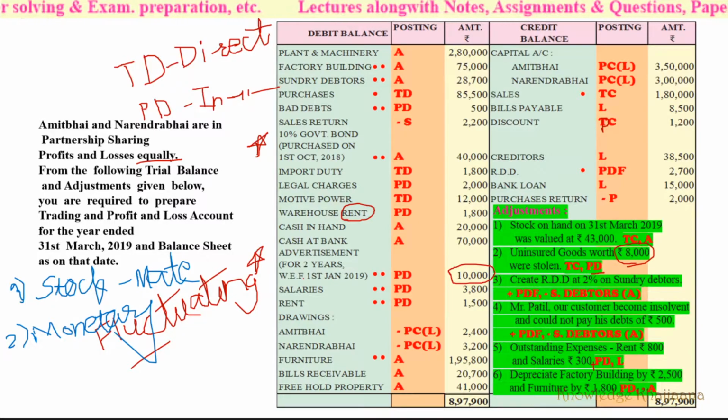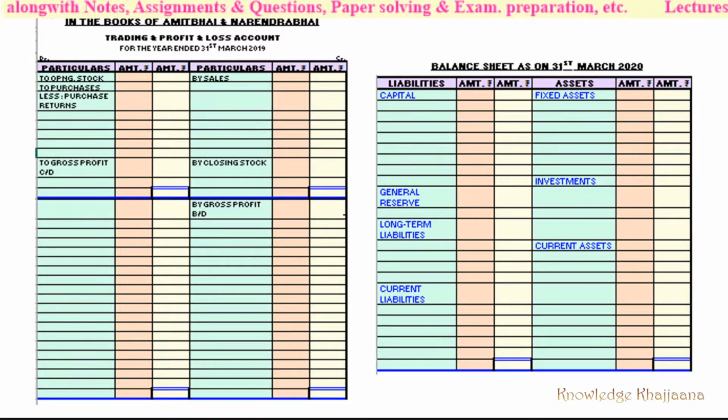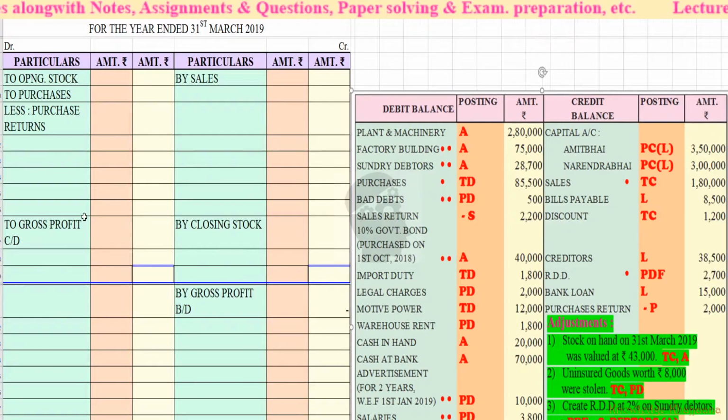Okay, now let's start to solve it. For that you have to make a pro forma like this. In the books of Amit Bhai and Narendra Bhai, trading and profit and loss account, make the columns, make the ruling, make the format like this, leave the appropriate lines, and make the balance sheet also. They are not maintaining the fixed capital method, so they are maintaining the fluctuating capital method. So their capitals will be recorded over here only. Let's start solving the problem.